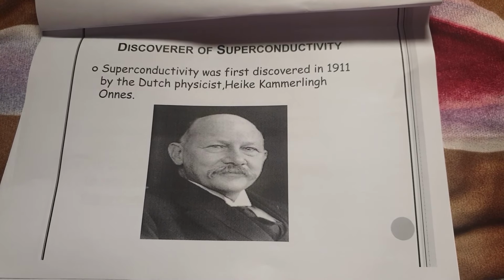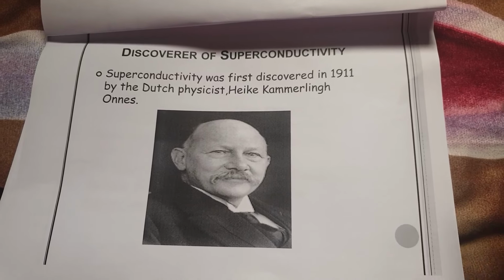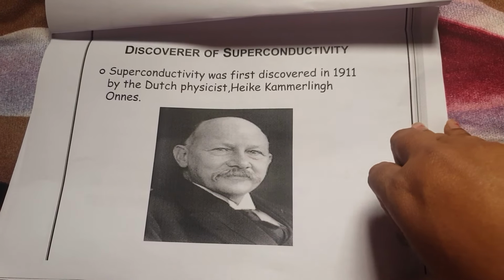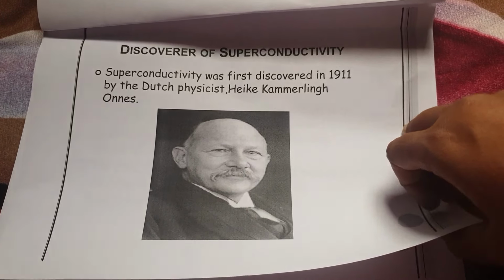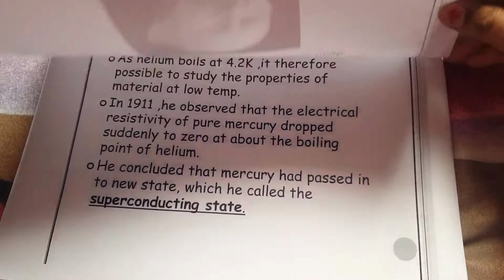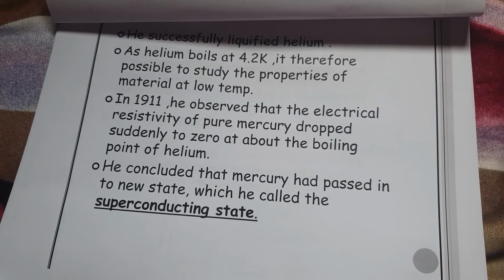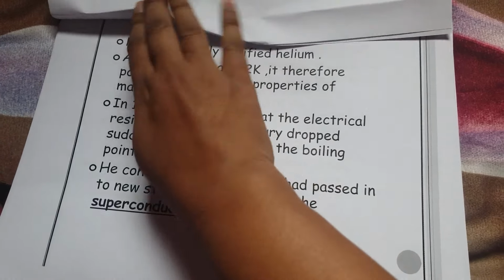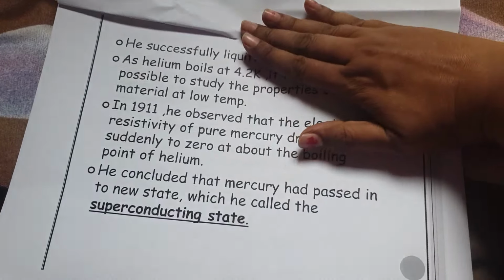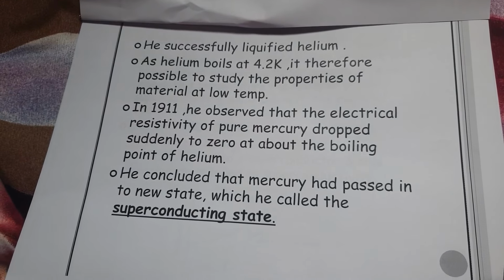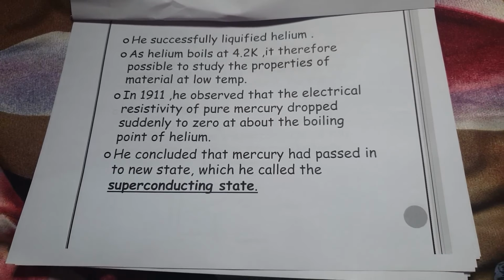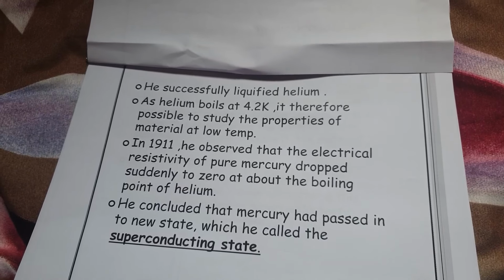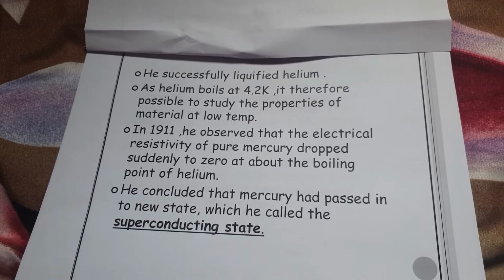This phenomenon, superconductivity, was discovered by H. Kamerlingh Onnes in 1911. Actually, how he discovered superconductivity: he was performing an experiment on helium. First he successfully liquefied that helium, as the boiling point of helium is 4.2 K, and therefore it is possible to study the properties of materials at very low temperature.